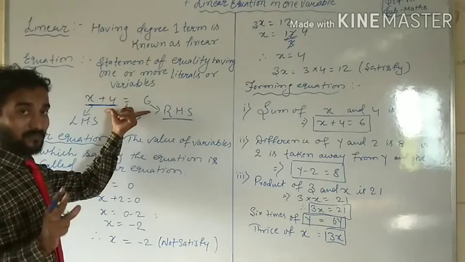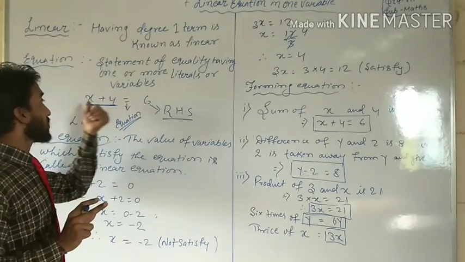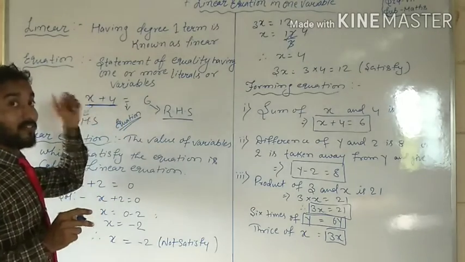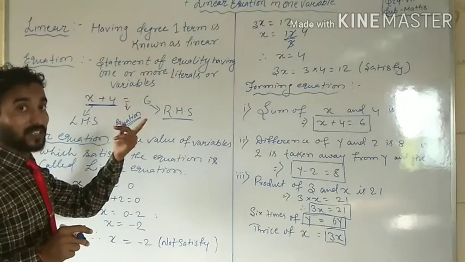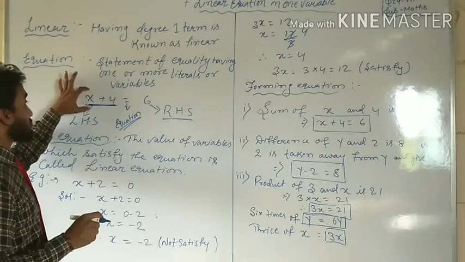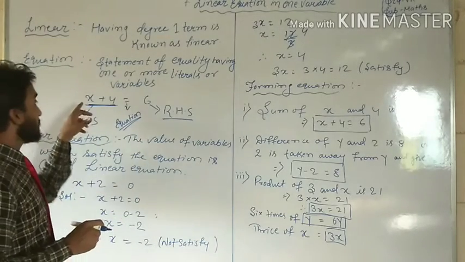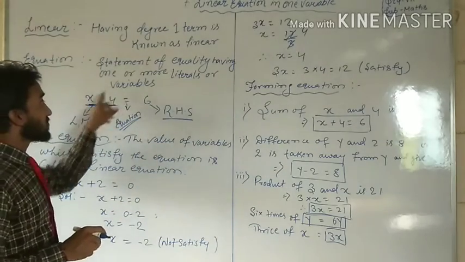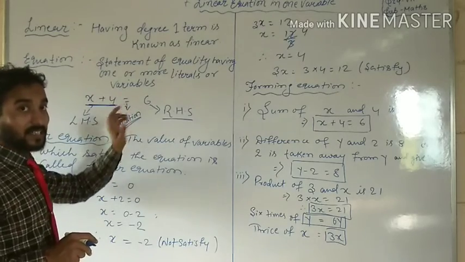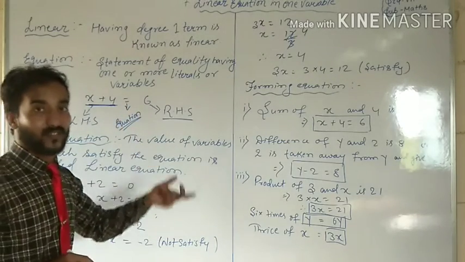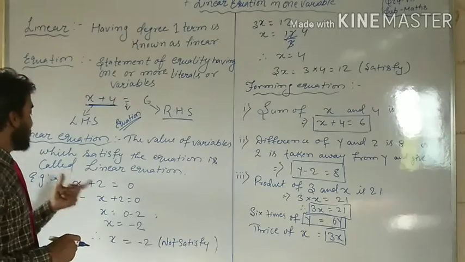In this equation, what is the variable? x. The value of x is what? We don't know. At the place of x, whatever exact value comes, if that value satisfies the equation, equal to 6, then we can say that it is the linear equation.